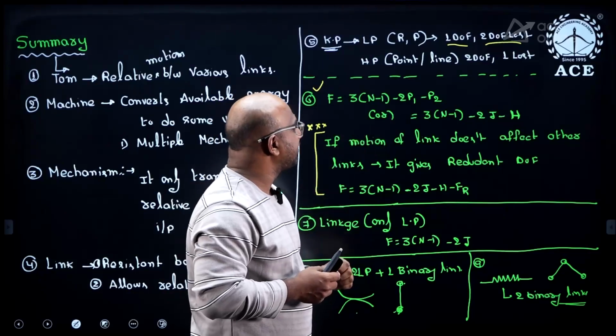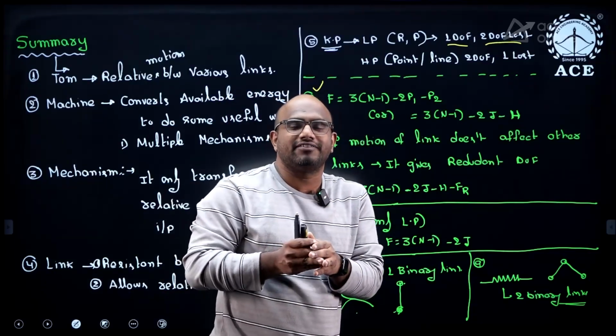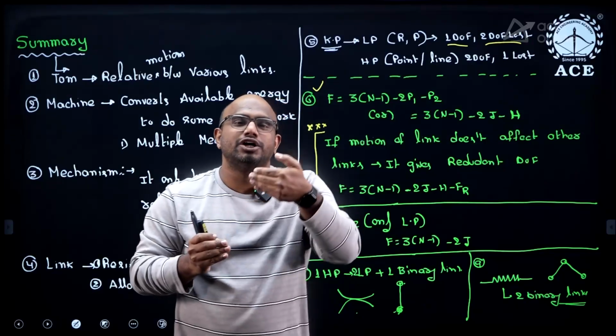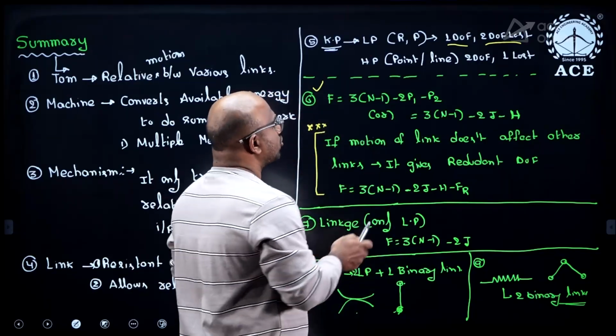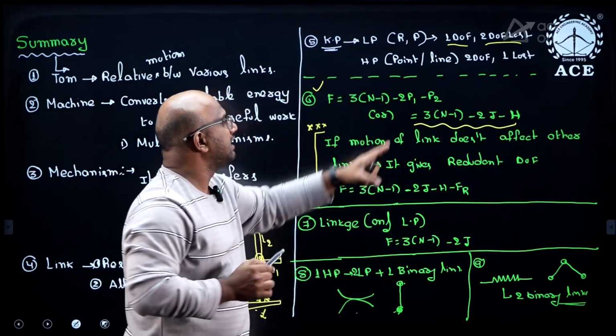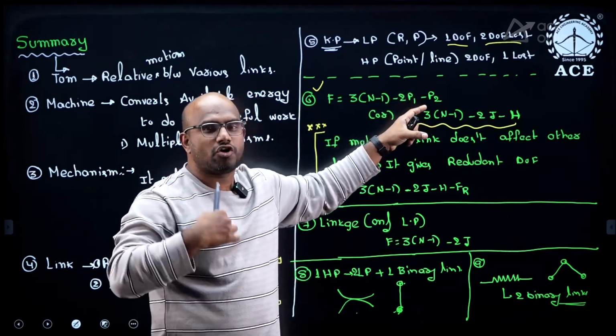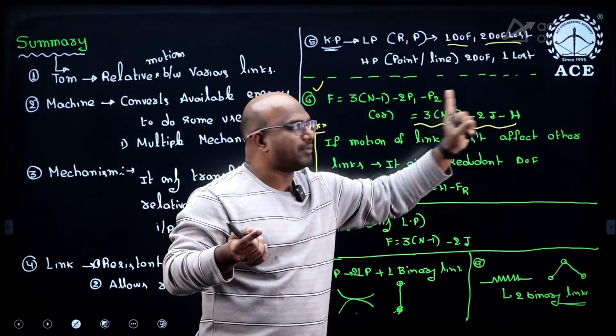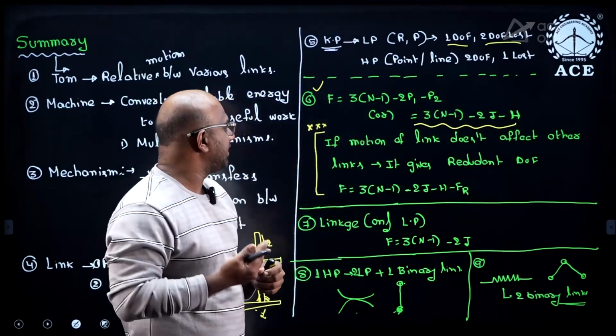Here p1 means what exactly? Number of pairs having a single degree of freedom. p2 means number of pairs having 2 degrees of freedom, guys. So the formula is something like this: 3n minus 1 minus 2j, where p1, single degree of freedom, I'm assuming as a joint, 2j. p2 I'm assuming as h, the higher pair, guys.